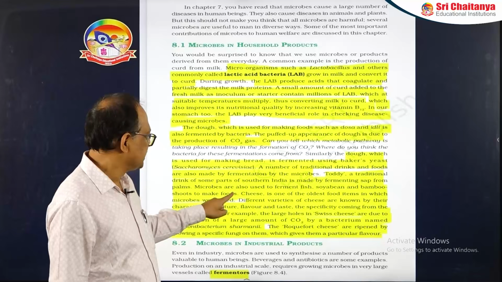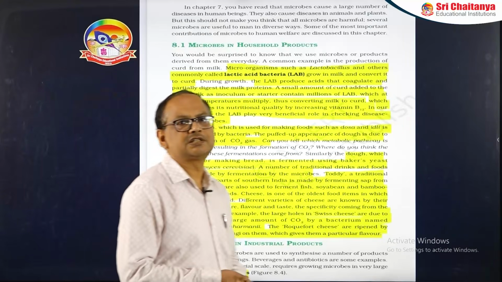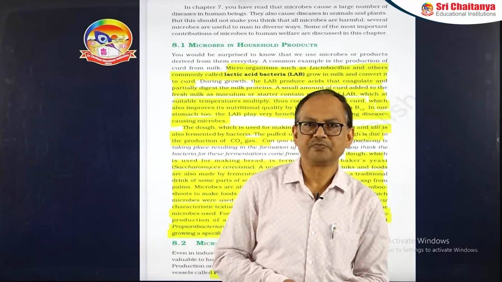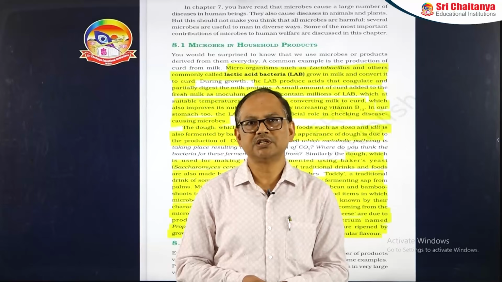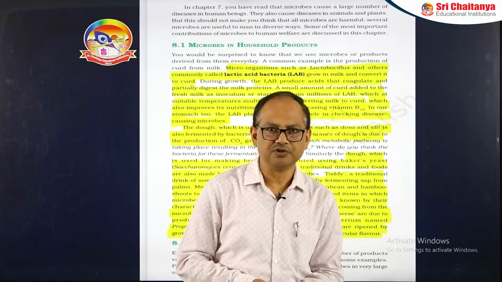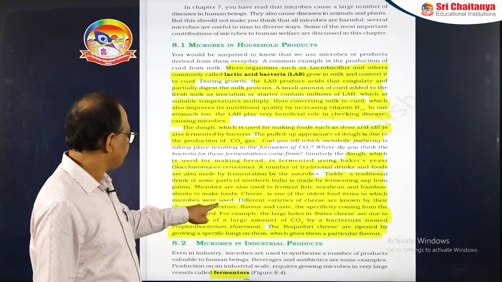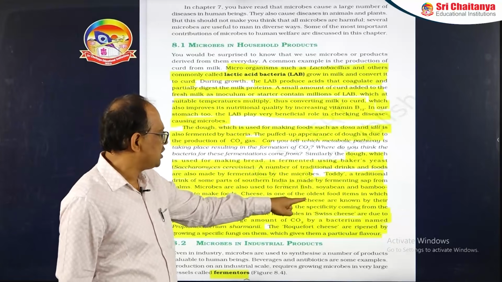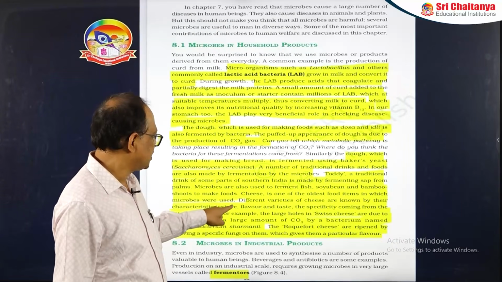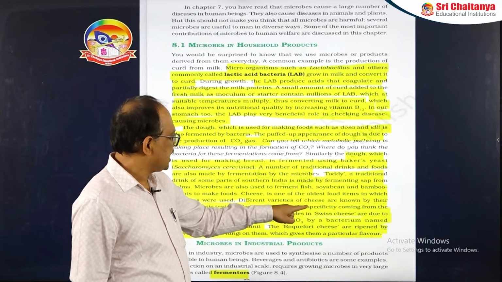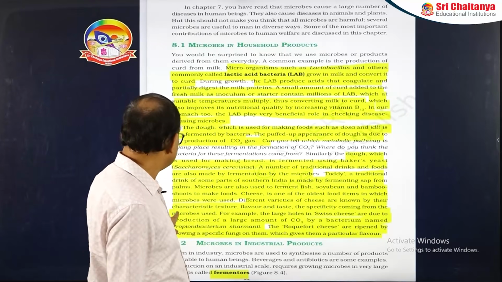Then certain fermented foods are available, such as fermented fish, soybean and bamboo shoot, and they are fermented through the microbes. Cheese, one of the oldest products of the microbe, is very famous nowadays, and it is a very good type of food. Here the different varieties of cheese are known by their characteristic texture, flavor and taste. The specificity comes from the microbe used.